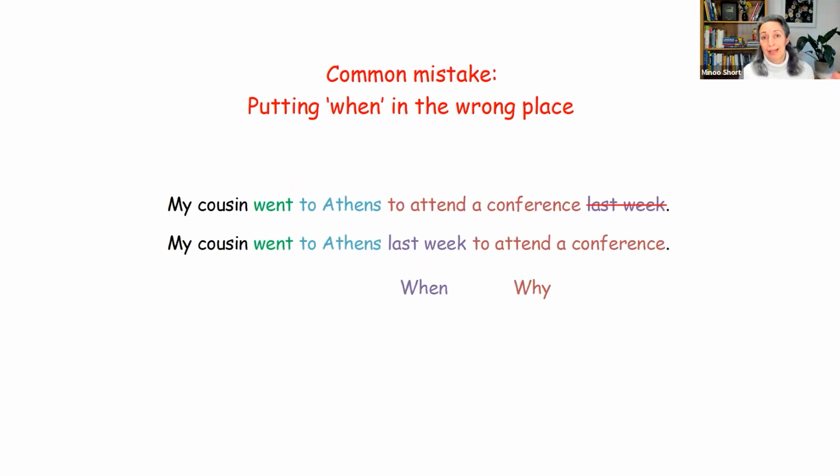Another mistake that can happen is confusing the places of when and why. Again, sometimes I hear this. My cousin went to Athens to attend a conference last week. Again, that would be a mistake. It's when and then why. My cousin went to Athens. When? Last week. Why? To attend the conference. So that's that order that you need to remember.